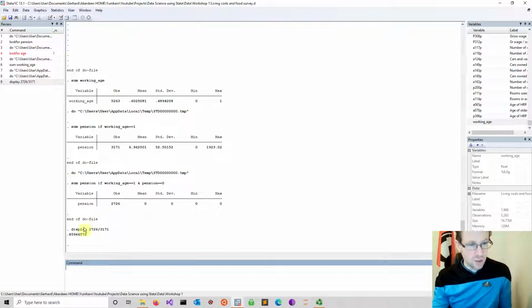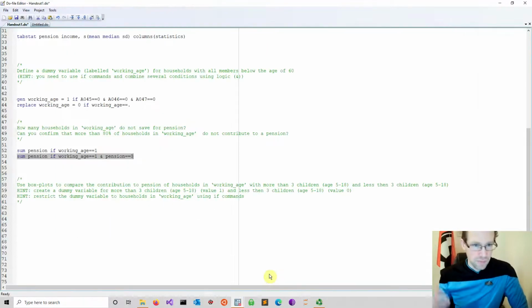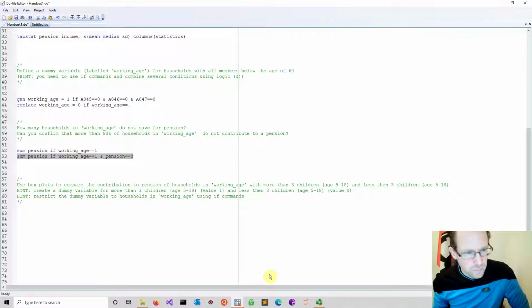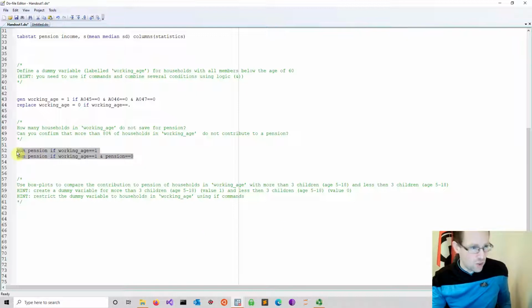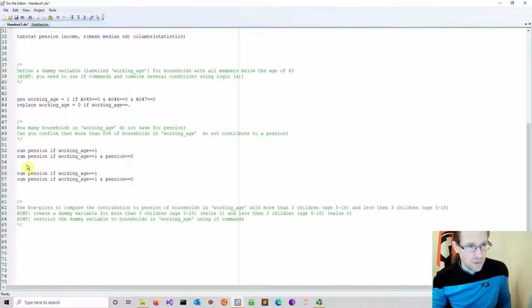So that's interesting. So we can confirm, yeah, more than 80% do not contribute to a personal pension. Of course, they have other forms of pension. Okay, so that's quite interesting. Now, apart from this, you can do other things which are similar. Yeah, so there's another thing which I show you, which does actually the same in terms of information, because actually what we only want is observation.